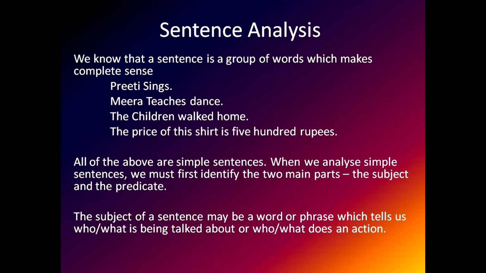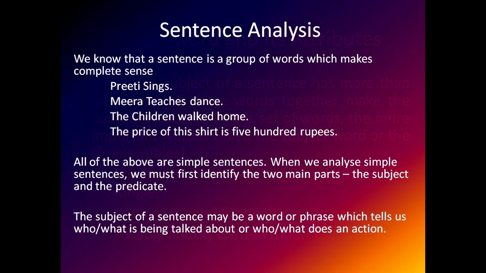Here we should know that a subject or a predicate can have one word, can have two words, can have more than one word. It can also have a group of words. It can have phrases also. It can have clauses also. So you should know this and you should know how to separate it.